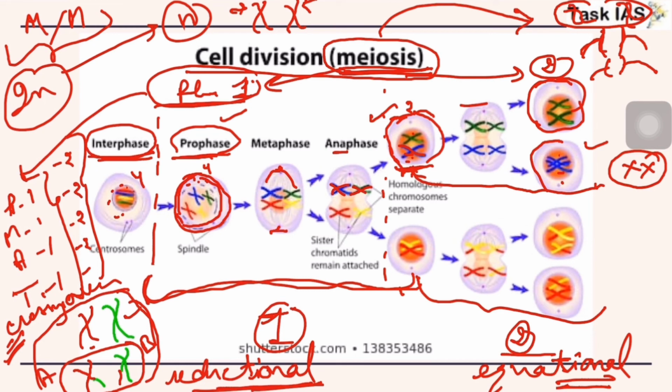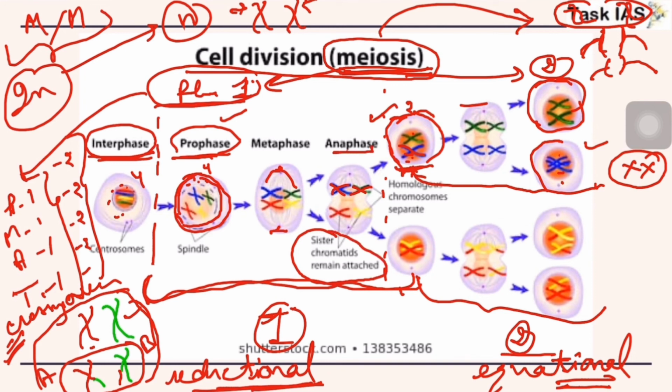But notice, when we discussed meiosis phase 2 as well as mitosis, there was separation of sister chromatids. But in anaphase of meiosis phase 1, there is no separation of sister chromatids.